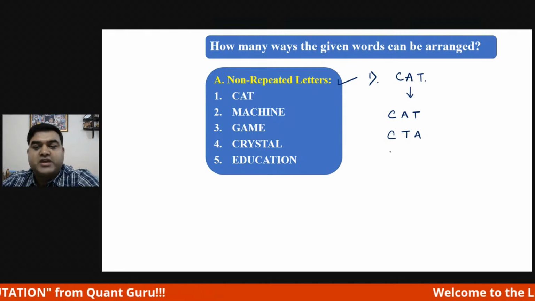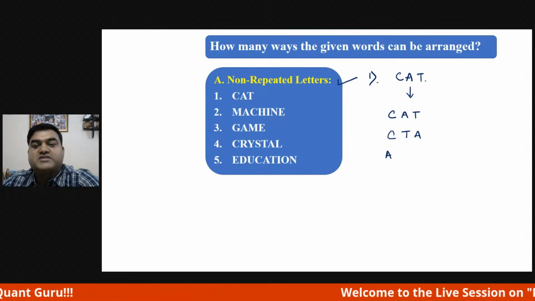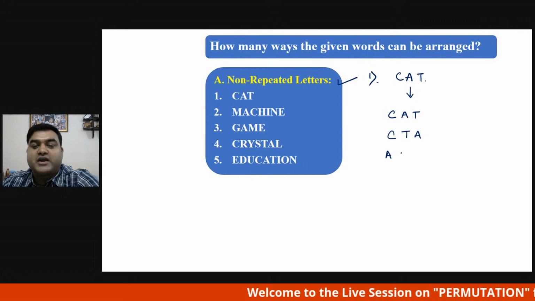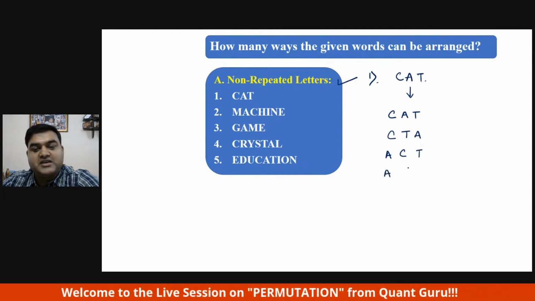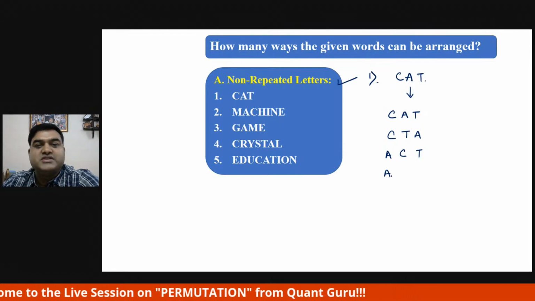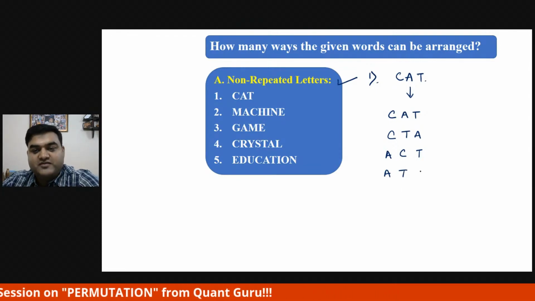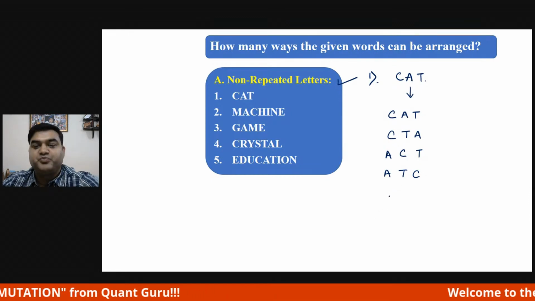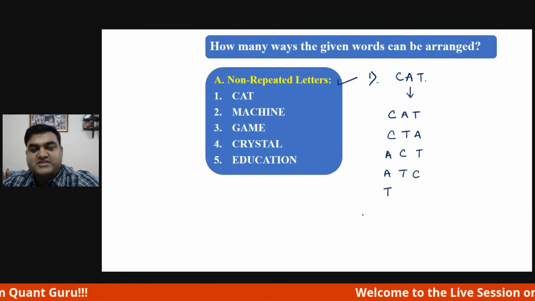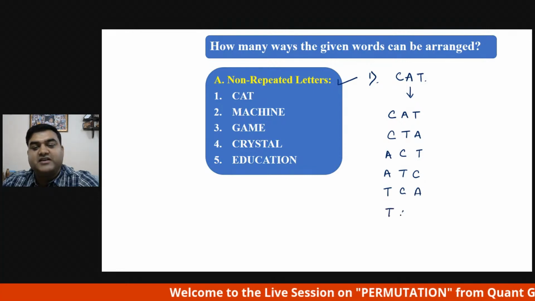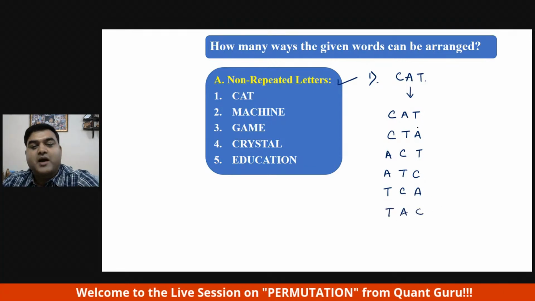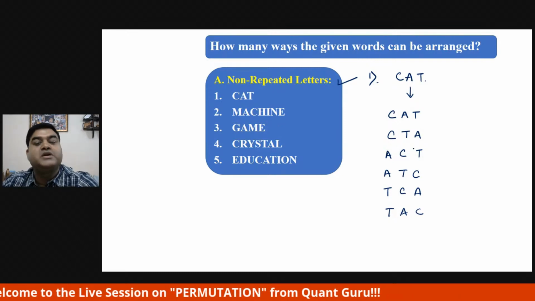Let's come to A. Starting with A, first C can be written and then T can be written. Again, keeping A here, we can interchange C and T position, so T will come followed by C. Last one, starting with T, we can write C and A, and starting with T, we can write A and C. So apart from this, I'm not able to make any other arrangement.